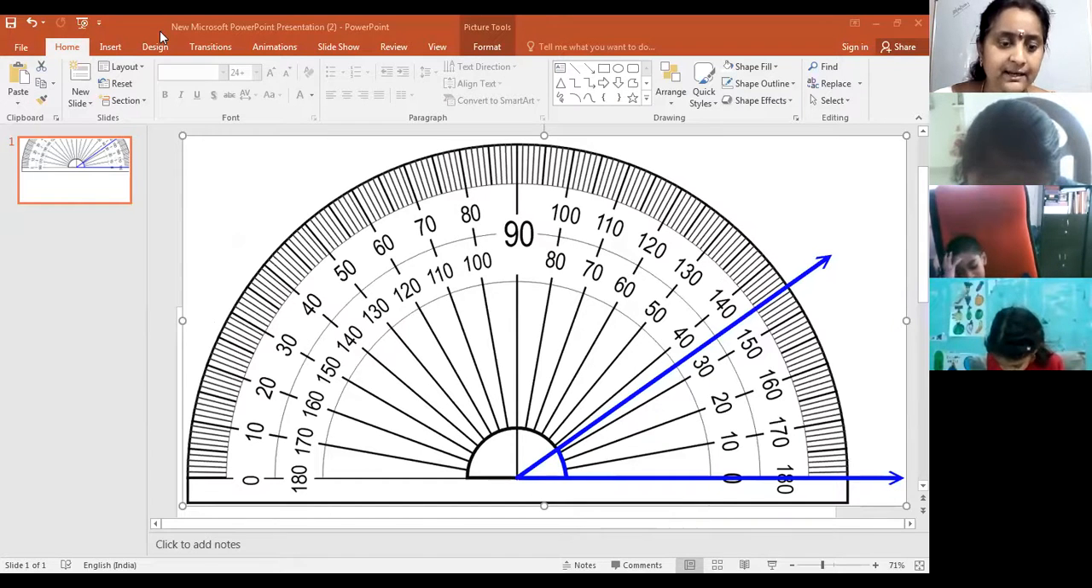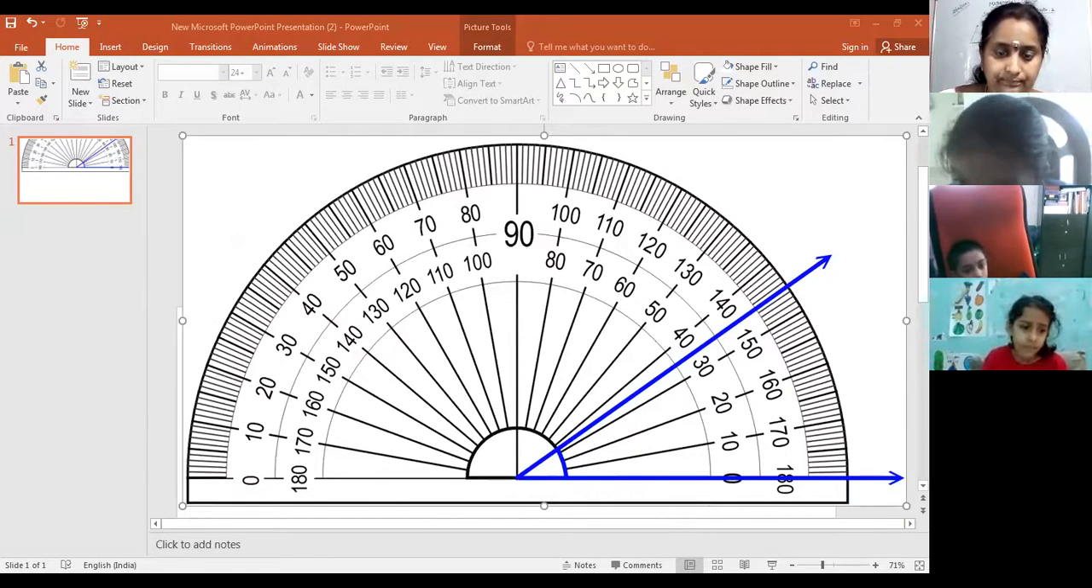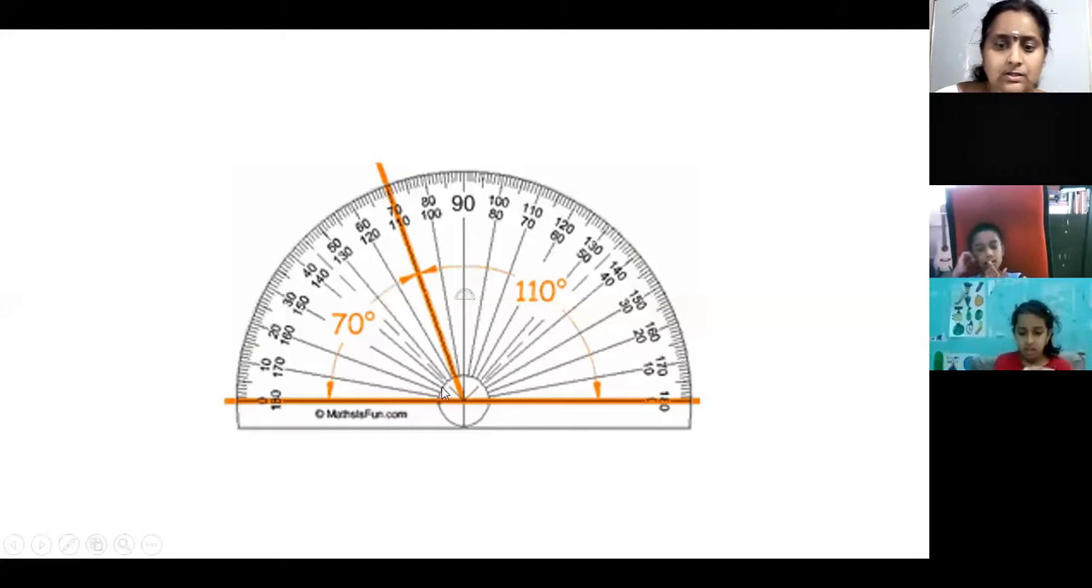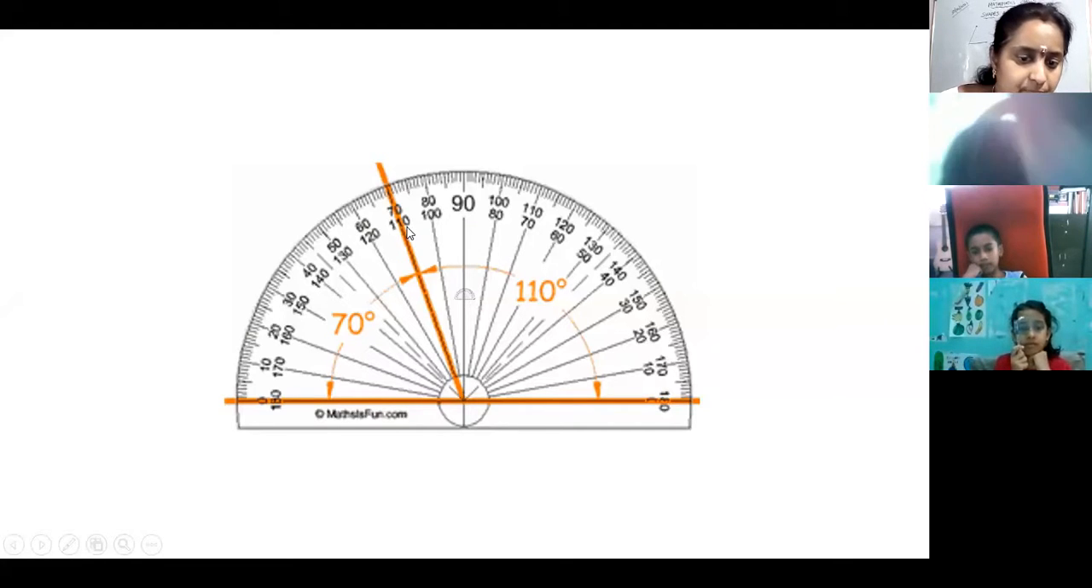What is this angle here? We have 35 degrees here. Observe it properly. Are you able to see, ma'am? Yes, ma'am. Okay, next. When you see this angle, up to here we have 110. Like this we are measuring.